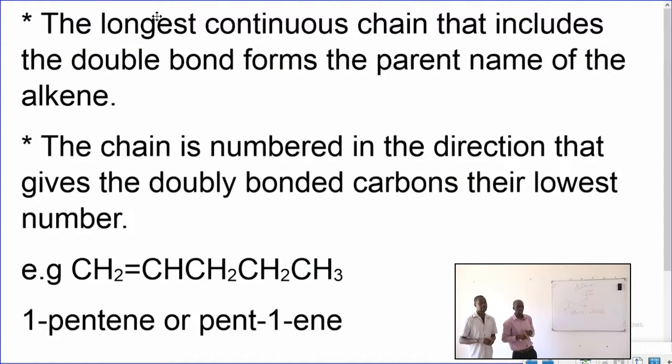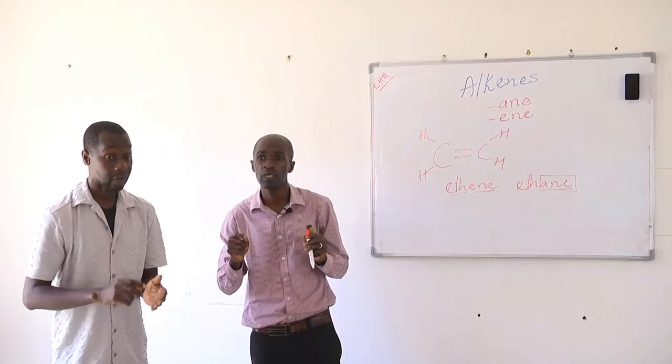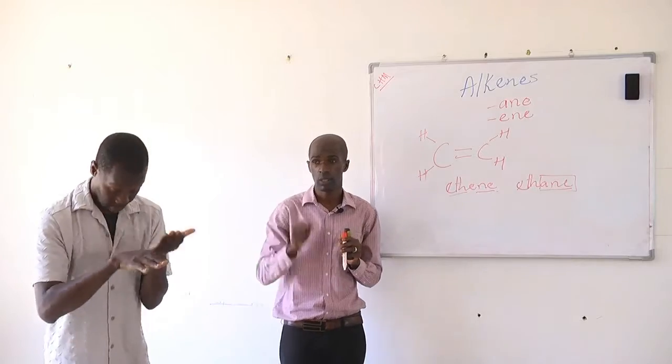Then we're going to consider the longest continuous chain which includes the double bond forms the parent name of the alkene. So the parent name of the alkene must involve the double bond, and it has to be the longest continuous chain. So the chain is numbered in the direction that gives the doubly bonded carbons their lowest number. So meaning the double bond should take precedence. The double bond should always be given the lowest number.